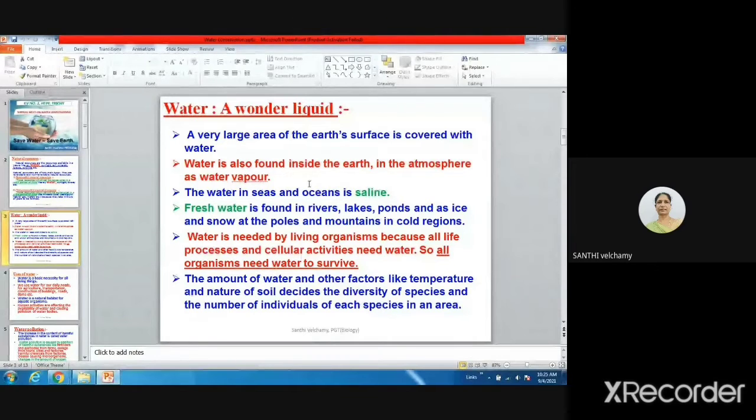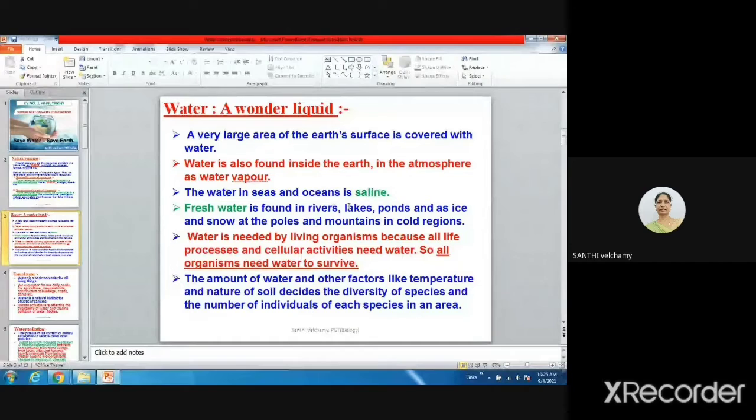Is there water in the atmosphere? Yes, ma'am. What do you call it? Moisture. Very good. That is water vapor, the moisture content. When it is rainy, the water vapor will be more. In the rainy season, there is more water vapor, and we call that humid. Very good.